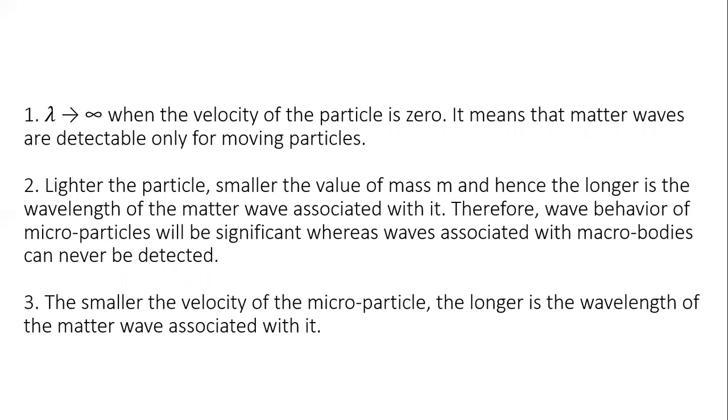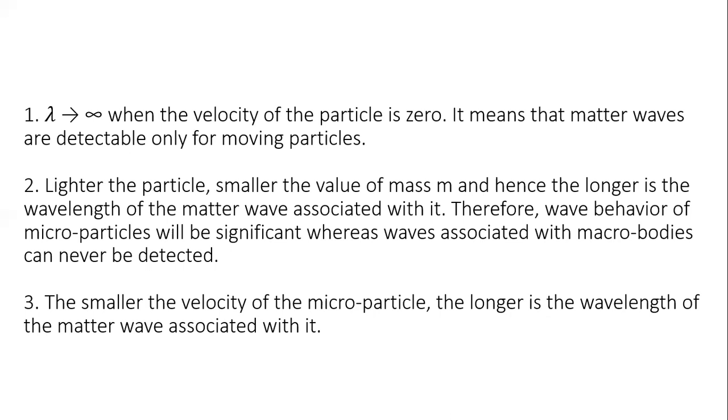And the other thing is, from the second point, we can see that whenever the mass of an object is very high, then lambda will be very low. So we cannot detect such wavelengths because we don't have such advanced technology to detect very low wavelength. So the lambda value should be in an approximate range where we can detect the lambda. So the range of lambda is limited and restricted. So the particle should be very light. If the particle is light, then lambda will be comparatively high. So we can detect such wavelength with the help of whatever technology we have.